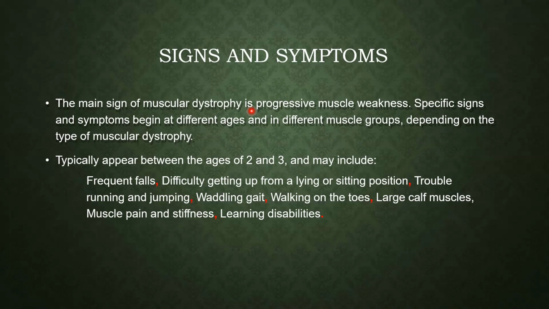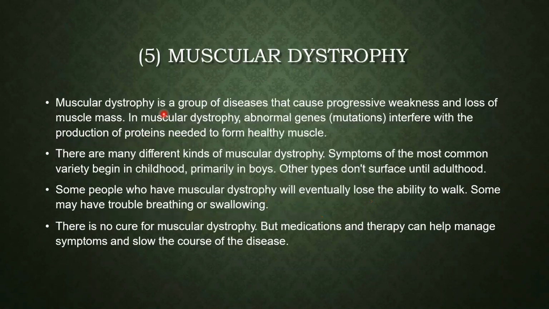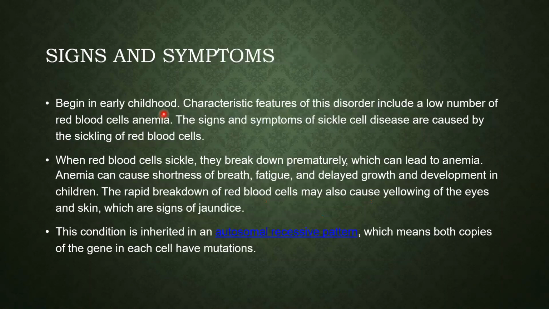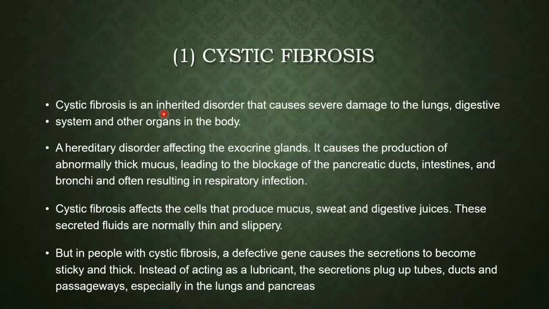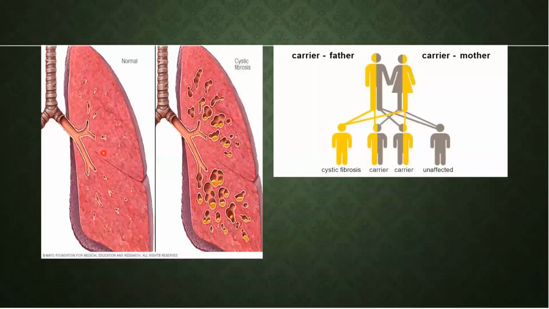Overall, the voluntary movement of the individual is affected when they are affected by single gene disorders. Most of the diseases are muscle oriented and affect the normal movement of the individual. Besides that, there are some other diseases which mainly affect other aspects, like the lungs, like cystic fibrosis, as I have discussed earlier. Then another important disease is sickle cell anemia.